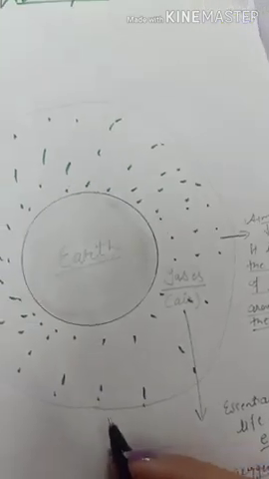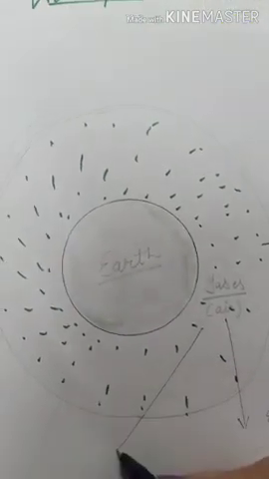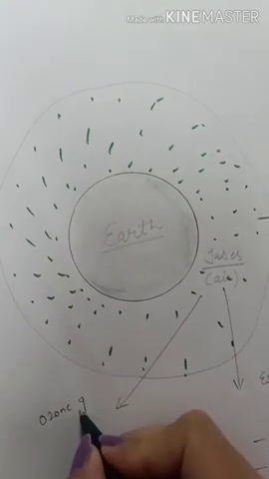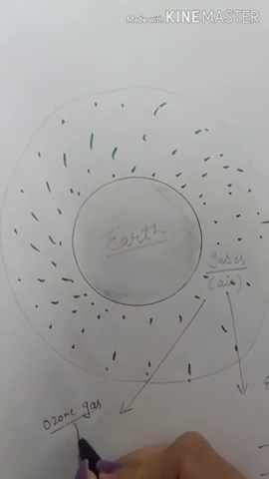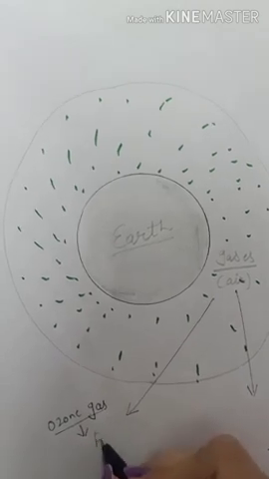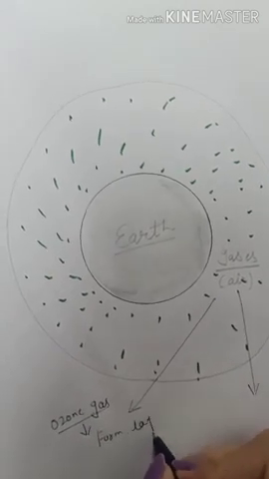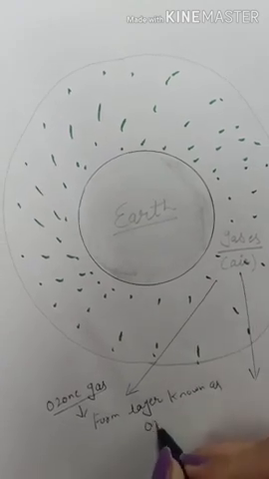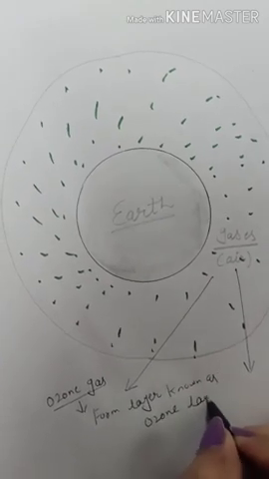Among all these gases, we have another gas. It is ozone gas. And this ozone gas forms a layer known as the ozone layer.